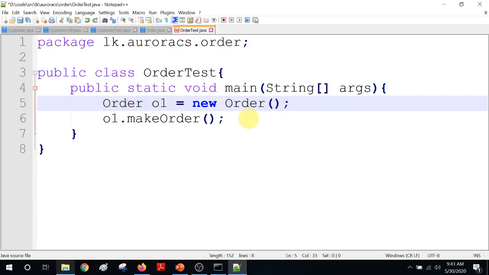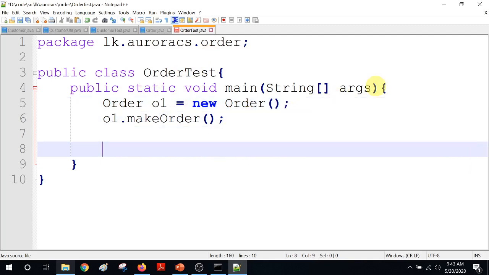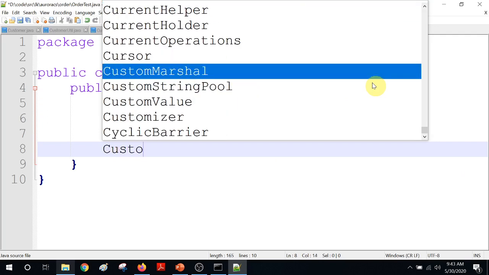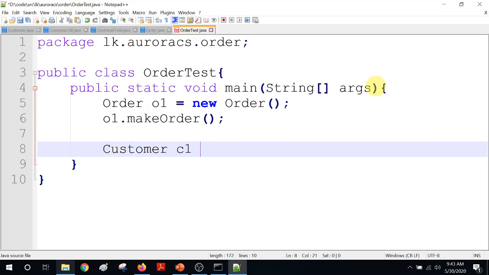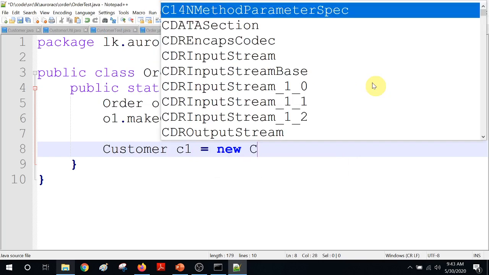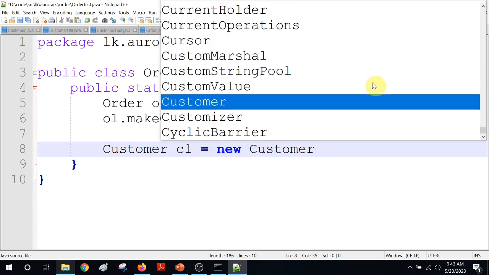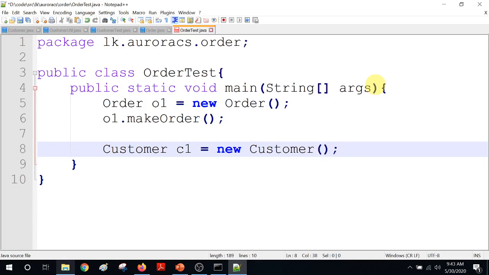But the real issue is, for example, if I want to use the customer class in order test, because order test is in the order package and the customer class is in the customer package, that is where I am going to have trouble. So let's see whether we can do it. Customer c1 equals new Customer. Now we are going to be troubled because this is not allowed, because customer is not in the same package as your order test. You can't just create objects like that to refer to that customer class.